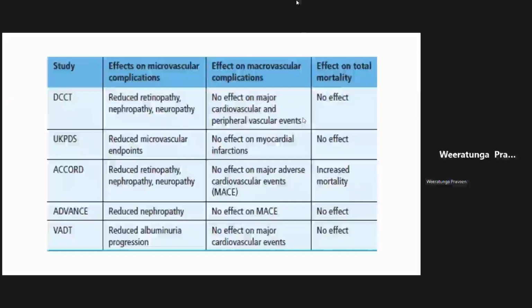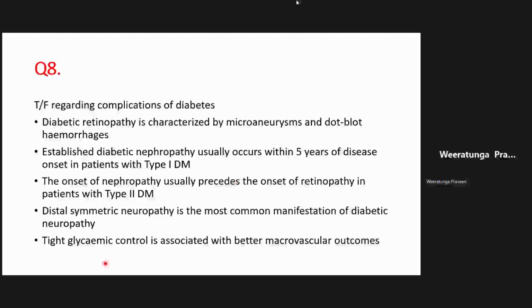Fine. So in this MCQ, tight glycemic control is associated with better macrovascular outcomes. That is false, right? That is not the only factor. You need to control other risk factors to get the effect.